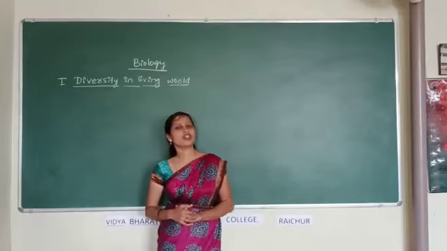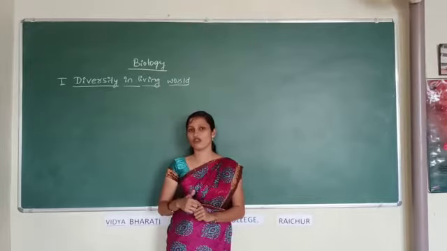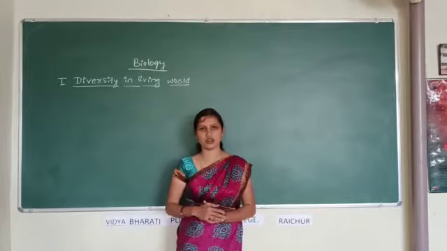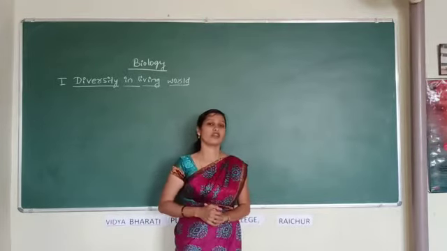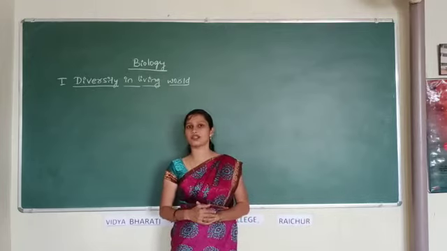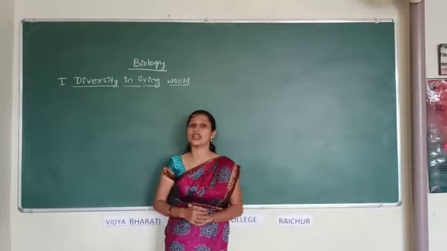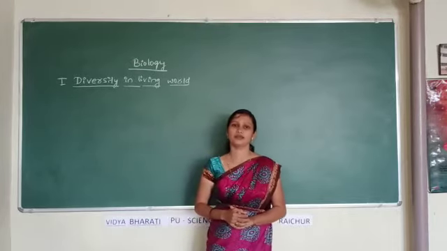Plant kingdom includes the classification such as bryophytes, pteridophytes, gymnosperms and angiosperms. In this chapter, you are going to study in detail the characteristic features and examples of bryophytes, pteridophytes, gymnosperms and angiosperms. The 4th chapter is animal kingdom.